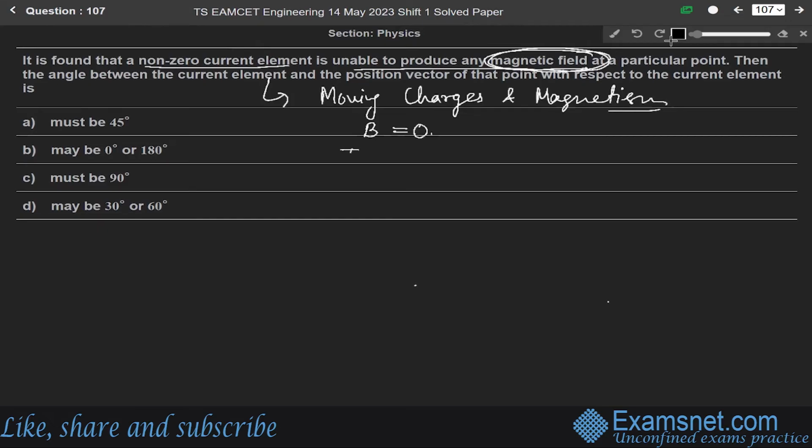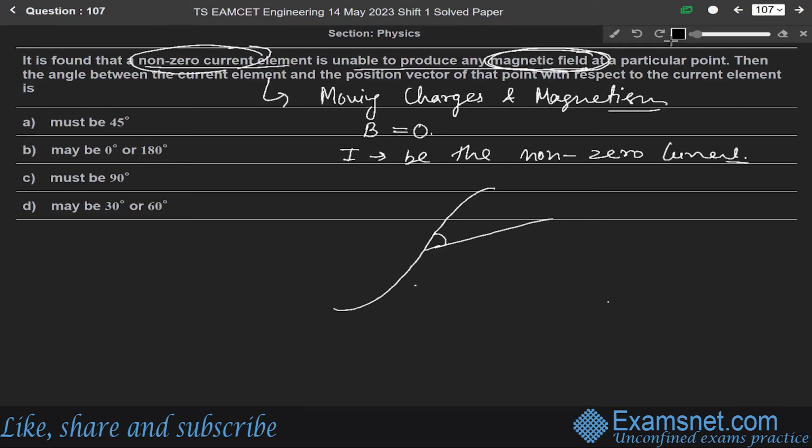Let us say I is the non-zero current. Let us draw it: this is a wire element, and this is the angle theta between the current element and the position vector at the point. Let R be the position vector and I the current flowing in the wire.